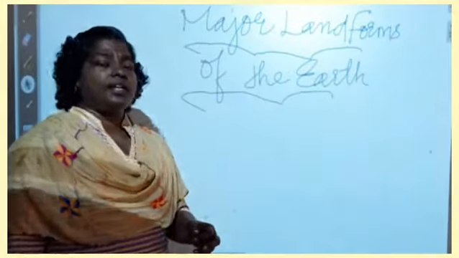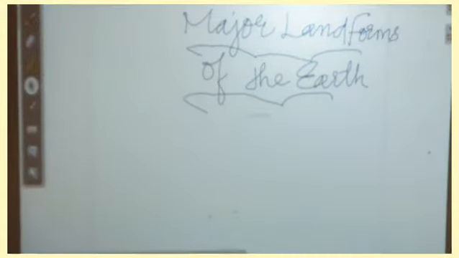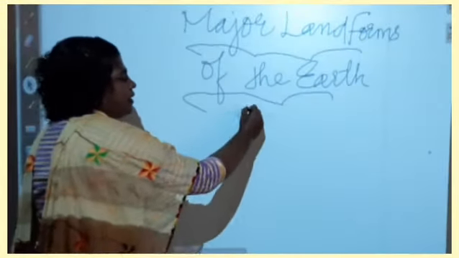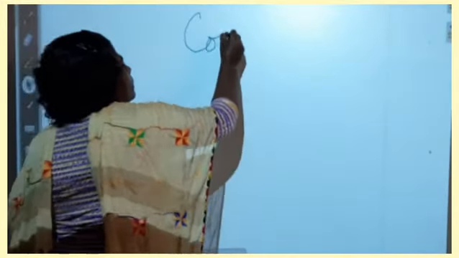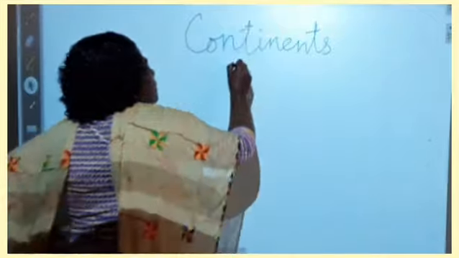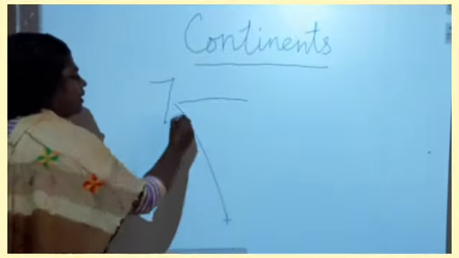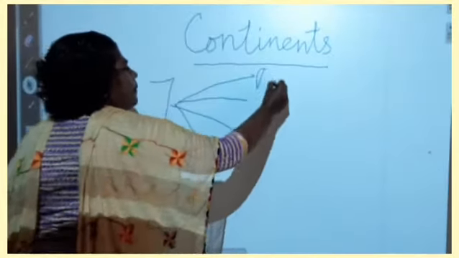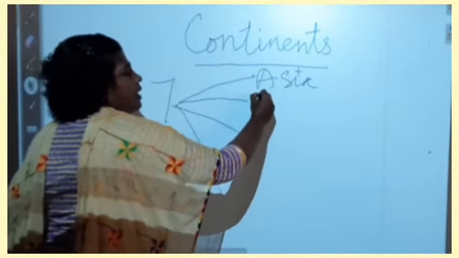What are the 7 continents? The first one is Asia. The second one is Africa.